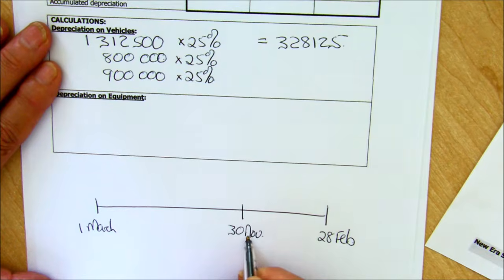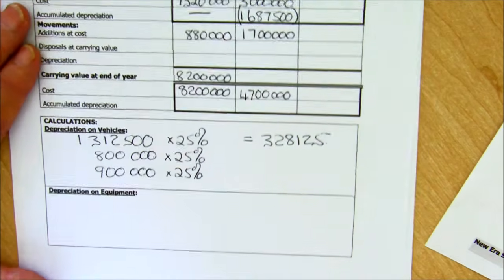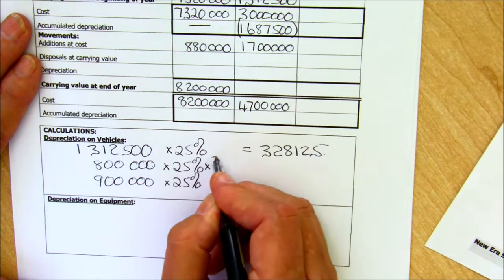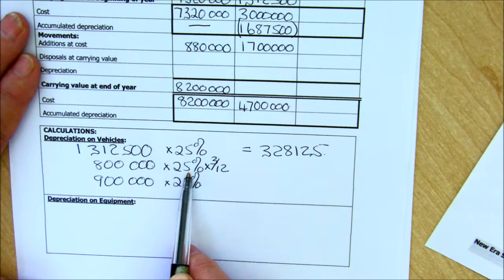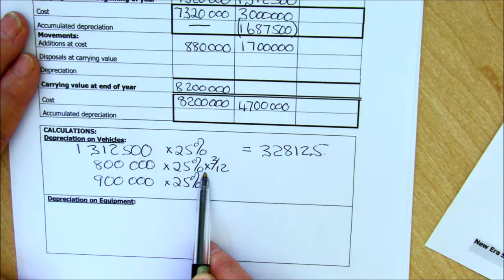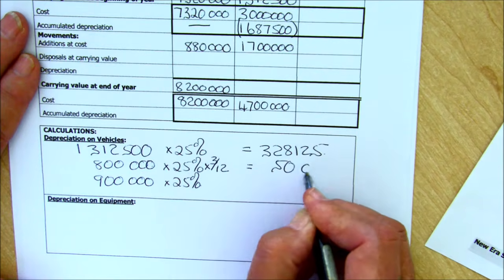So November's finished. You've had it for December, January, February. You've had it for 3 months. And so when you come to work out this, it's going to be for 3 months. So work out 800,000 times 25%, divide by 12, times by 3, and your depreciation comes to 50,000.